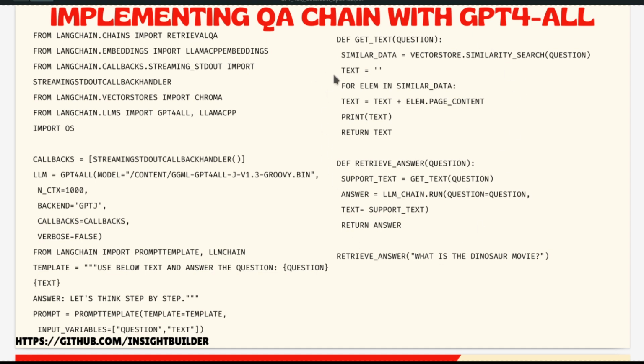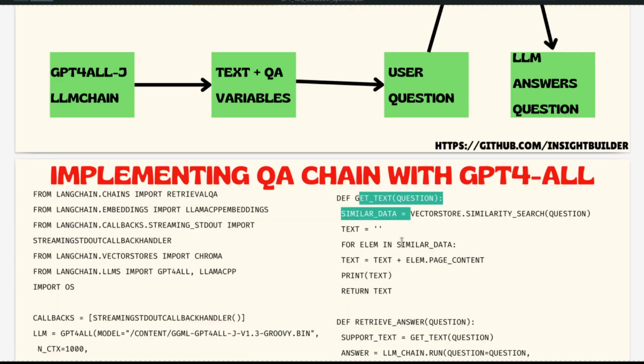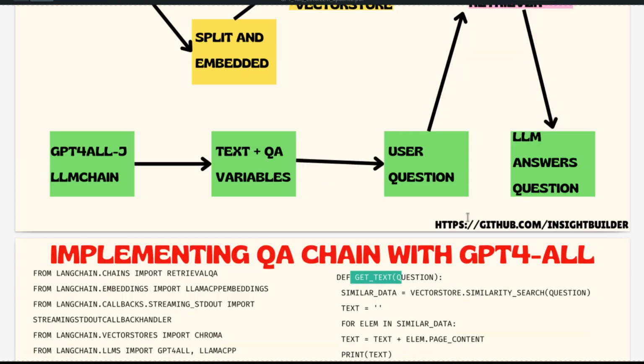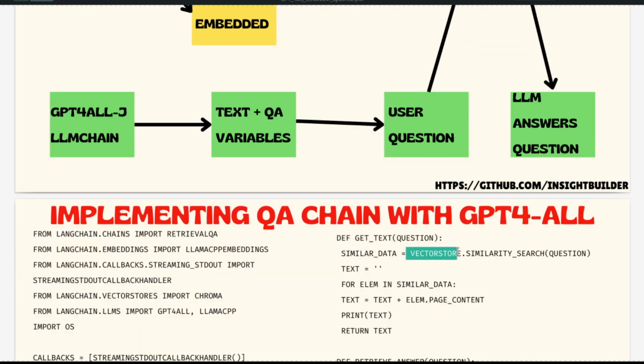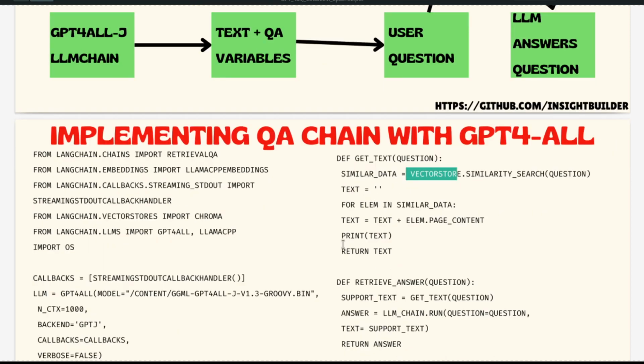And these are two of the functions. This get text function is the retriever function that I was talking about. So this particular function, get text question, is what you see here. The user question is sent to it, and it connects with the vector store, gets the necessary text data, and then returns it. Here it is also printing so that you can see what is happening.